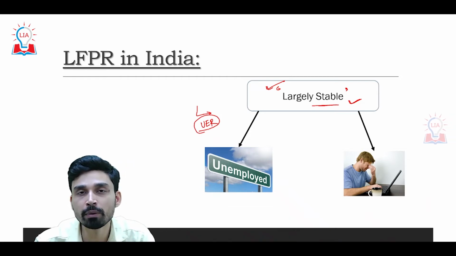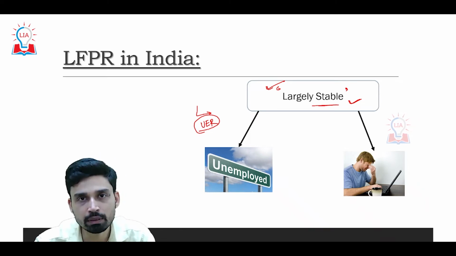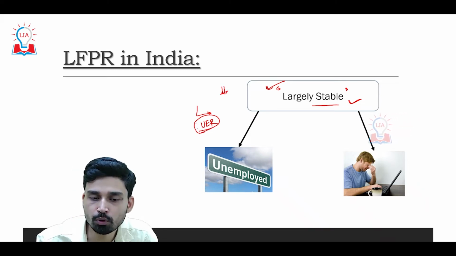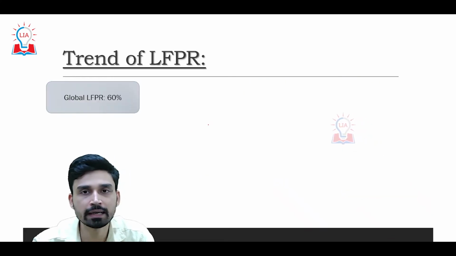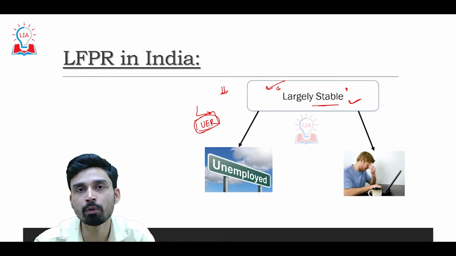The unemployment rate is basically calculated on the basis of the labor force participation rate. So the problem here is that as the labor force participation rate in India declines, it gives us a false sense that the unemployment rate is also declining. That might not be true in the real sense.